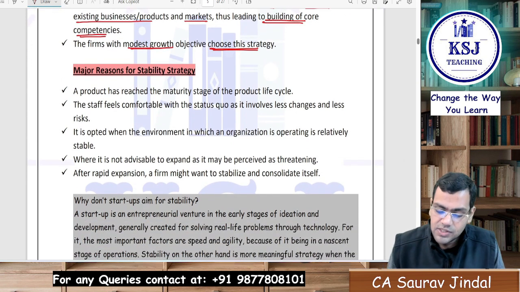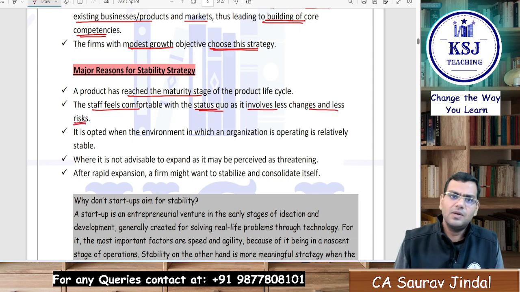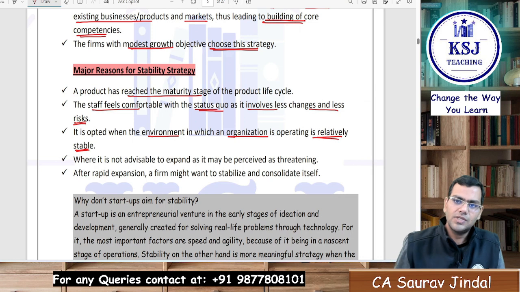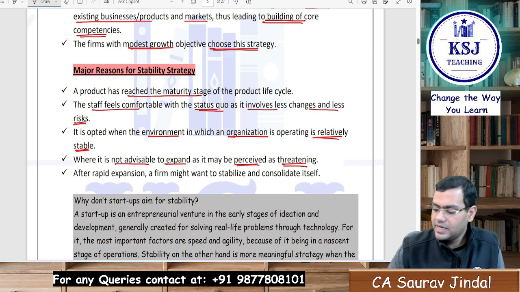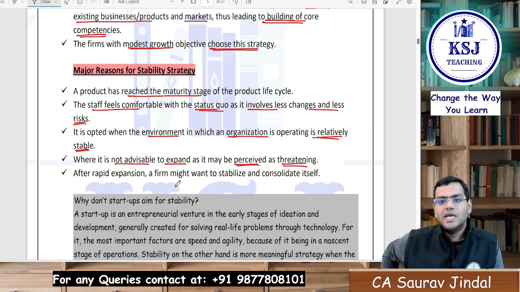Major reasons for the stability strategy. A product has reached the maturity stage of the product life cycle. The staff feels comfortable with the status quo as it involves fewer changes and less risk. The staff, the people working in the company, are happy with whatever they have achieved and they don't want to take any risk further. It is opted when the environment in which the organization is operating is relatively stable, right? The whole environment is stable, the growth opportunities are not there, so they will stabilize. Where it is not advisable to expand as it may be perceived as threatening, right? The industry is in a situation where it is not advisable to go for expansion, because in that case you might lose out on the investment also.